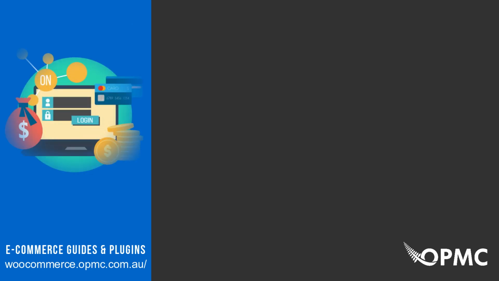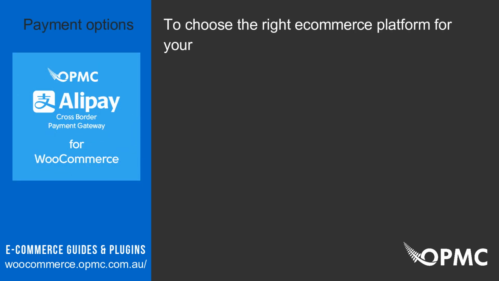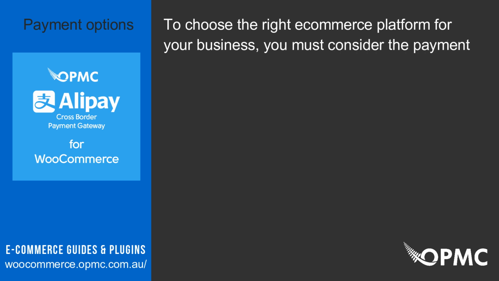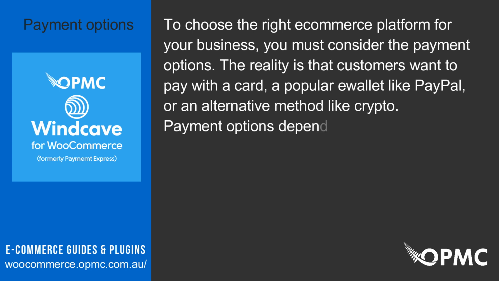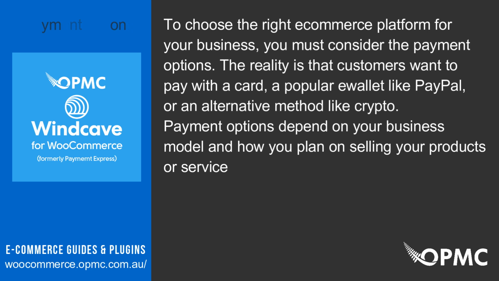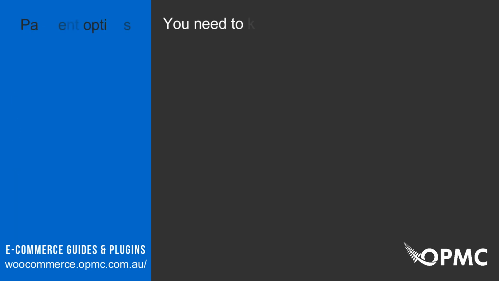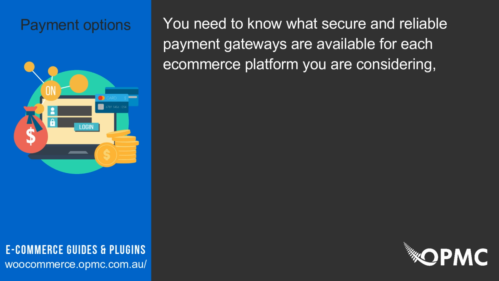as possible. Payment options. To choose the right e-commerce platform for your business, you must consider the payment options. The reality is that customers want to pay with a card, a popular wallet like PayPal, or an alternative method like crypto. Payment options depend on your business model and how you plan on selling your products or services over the internet. You need to know what secure and reliable payment gateways are available for each e-commerce platform you are considering, so it best matches your target consumer base.